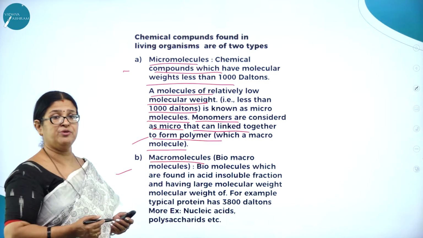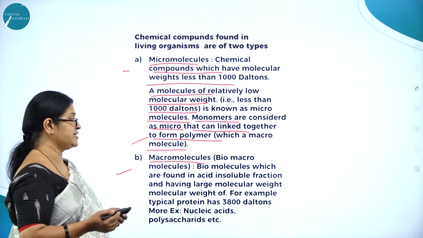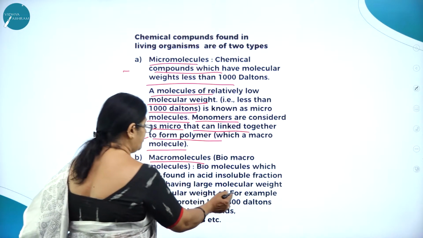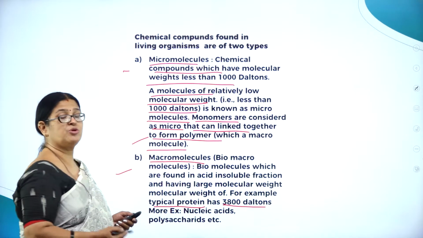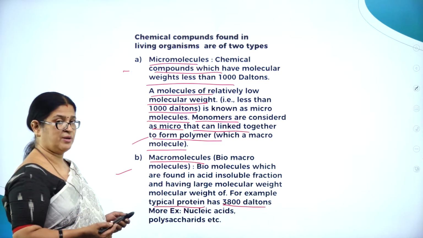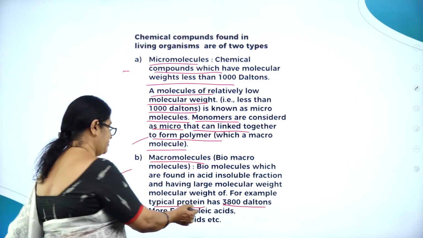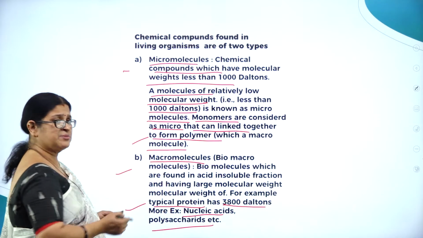They are also referred to as biomacromolecules. These are biomolecules which are found in the acid insoluble fraction and have large molecular weight. For example, a typical protein has 3,800 Daltons, more than 1,000 Daltons molecular weight. Even nucleic acids and polysaccharides, all these are called macromolecules.